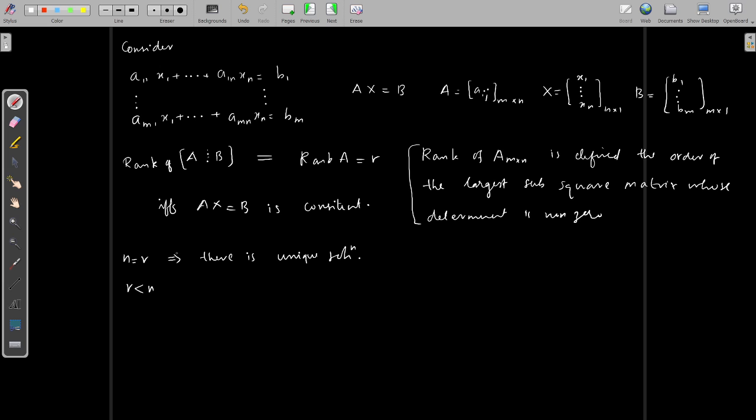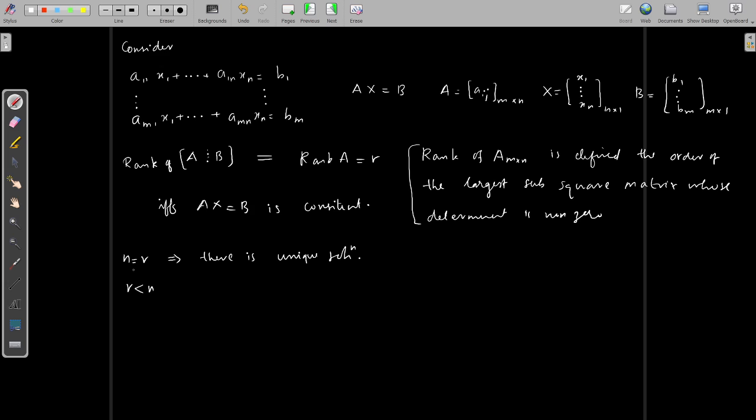R cannot be greater than n, because when you consider the matrix A, the maximum possible order of a square submatrix is the minimum of m and n. So that order should always be less than or equal to m and n. That means the rank is always less than or equal to n.